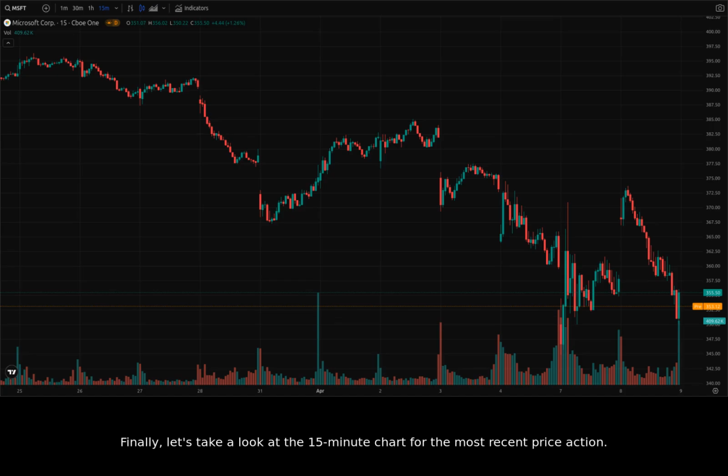Finally, let's take a look at the 15-minute chart for the most recent price action. It's pretty choppy, however seems to be consolidating around 360 levels. Zooming in on the 15-minute chart to more closely inspect this 360 area. Lots of bouncing above and below it, so it's not a clear signal. If it breaks higher, it could be more bullish in the short term, otherwise it could be an ideal shorting